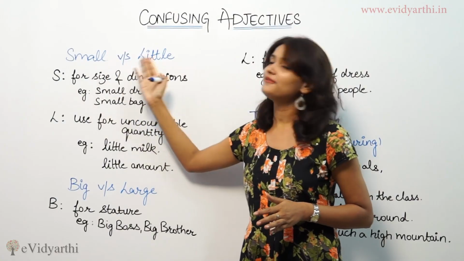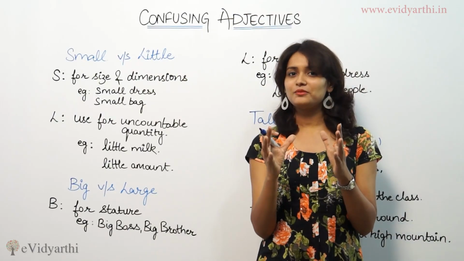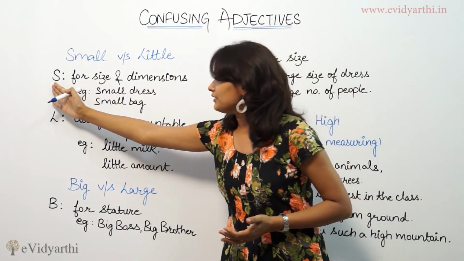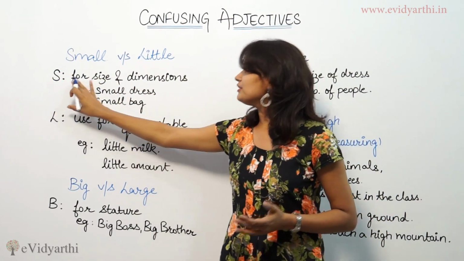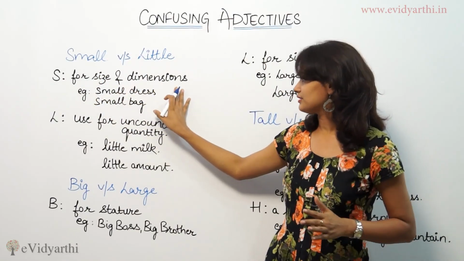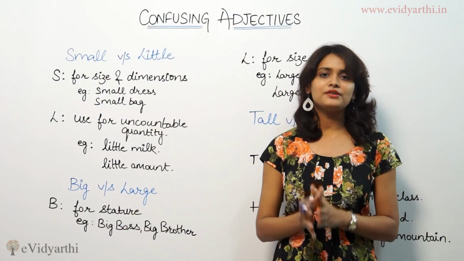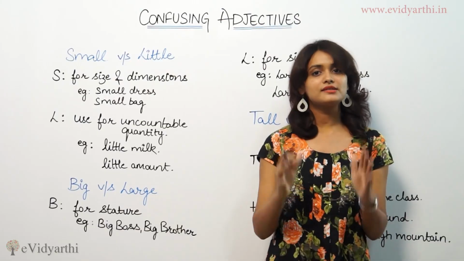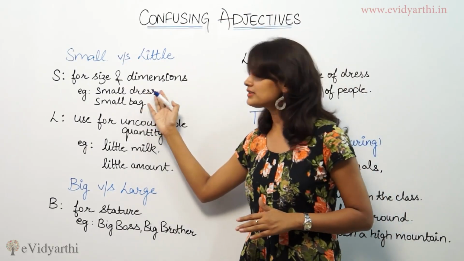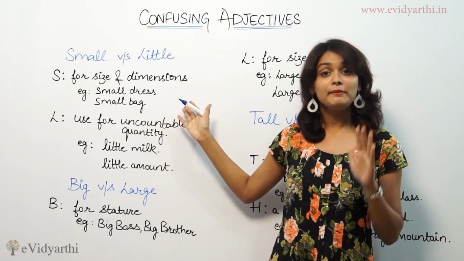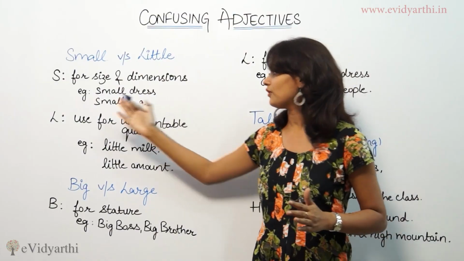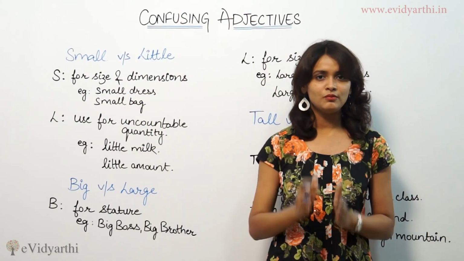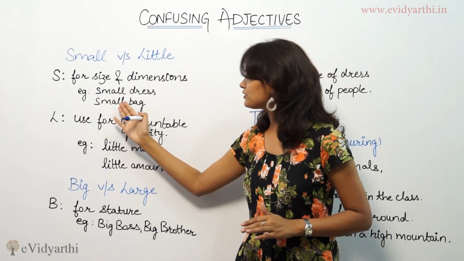When we say small and when we say little, the thing that comes to mind is something very short. Taking the first one, small is used for size or dimensions. An example is, I have a small dress in my wardrobe. When I'm saying I have a small dress, I'm talking about the size of my dress, right? I'm not saying that I have a little dress. I'm saying I have a small dress in my wardrobe, or I have a small bag as well. The size of my bag is small, right? So here I'm talking about the size.